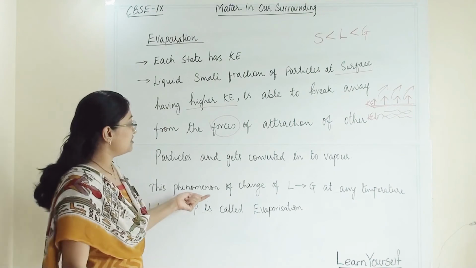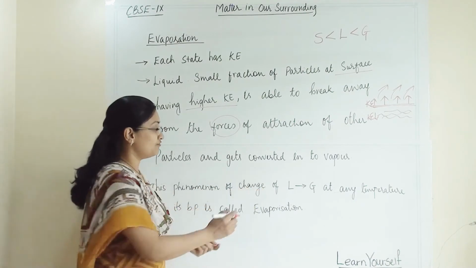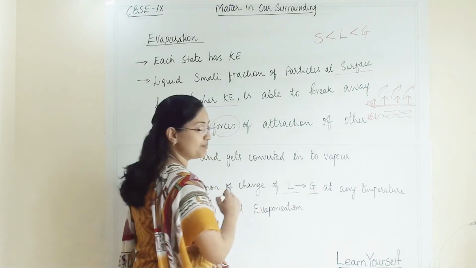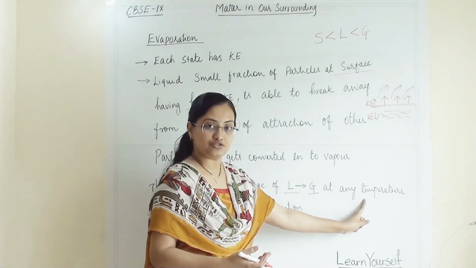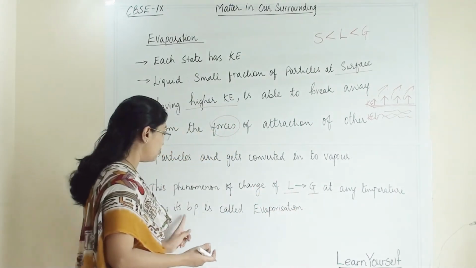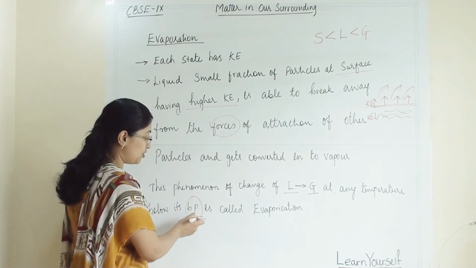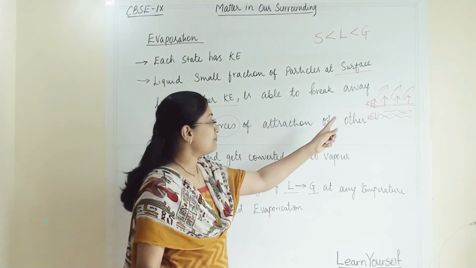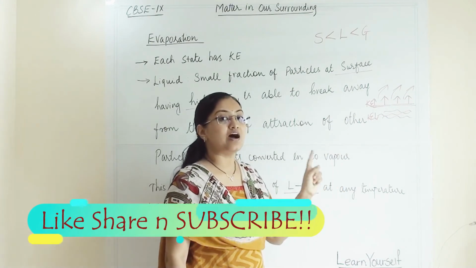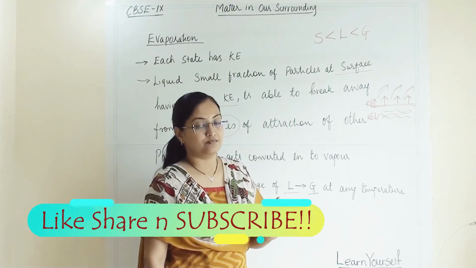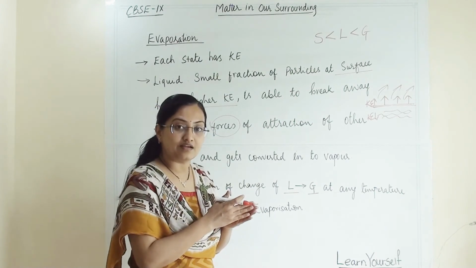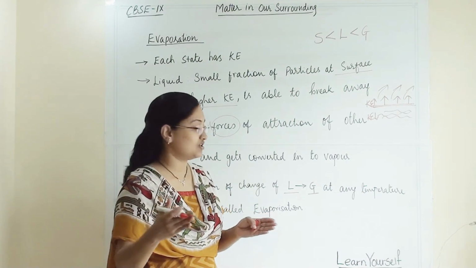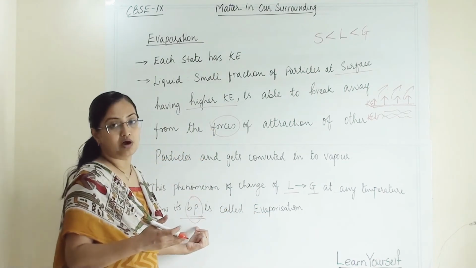So this phenomenon of change of liquid to vapor state or liquid to gaseous state at any temperature below its boiling point, this is very important, means the temperature is not as high as its boiling point. It is lower than that, and it will happen at a wide range of temperatures below the boiling point.